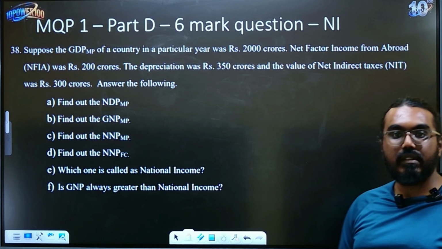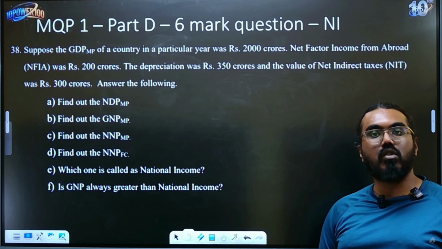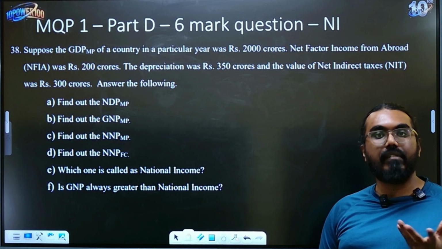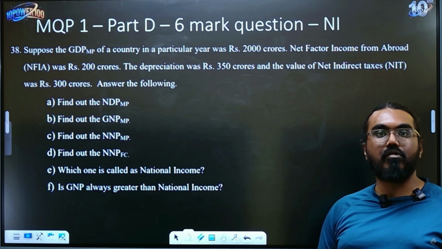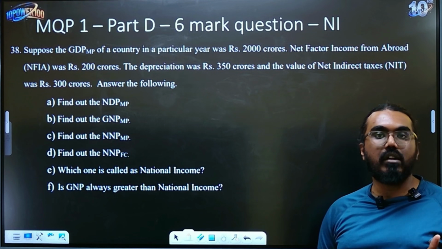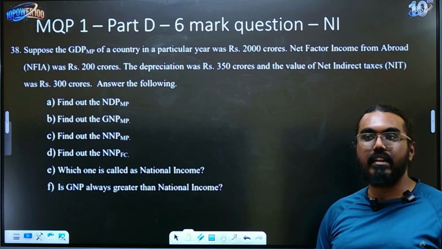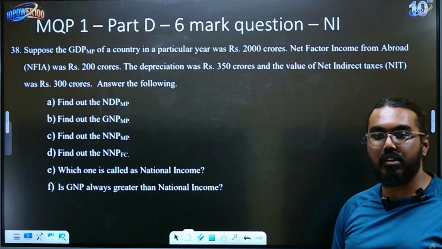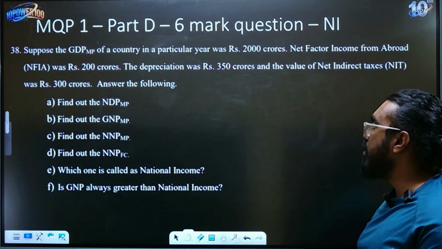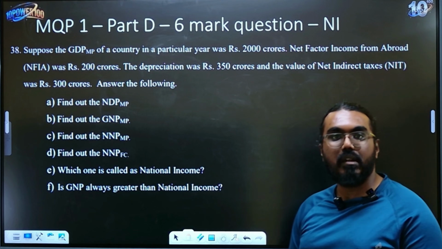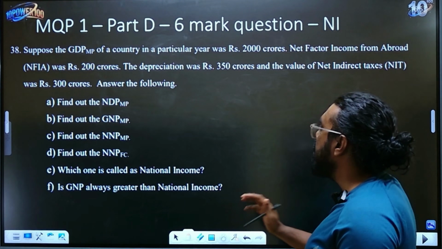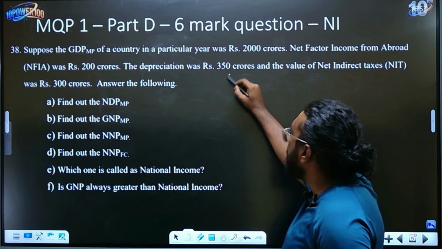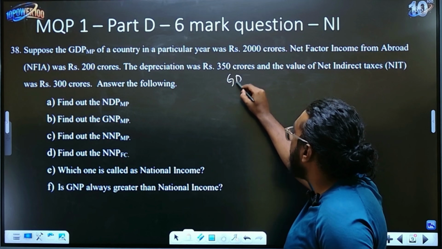Now, before solving the 6-mark question, I would request all of you to remember a simple way. I'm going to teach you a simple way to remember the formula for this, because that is what will help you answer this question very well, right? So in the National Income Accounting chapter, there are so many numericals or so many formulas that you get. And how to remember these formulas, sir, if you ask, I am going to tell you a simple thing. Before you read this question, in your answer paper, just make a note of this.